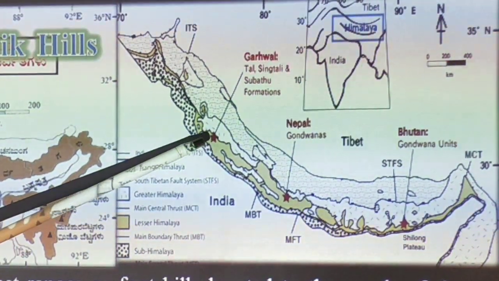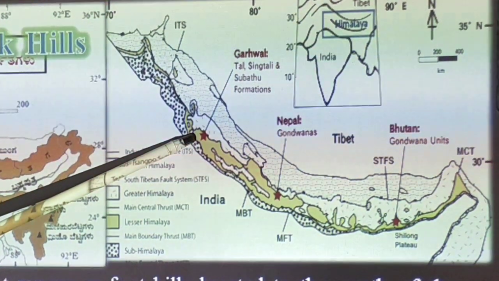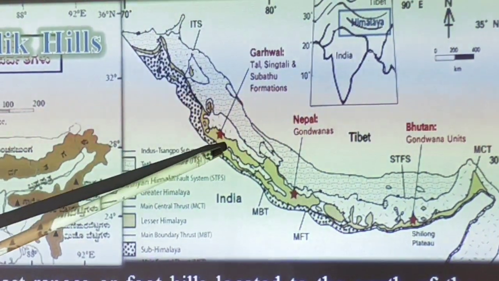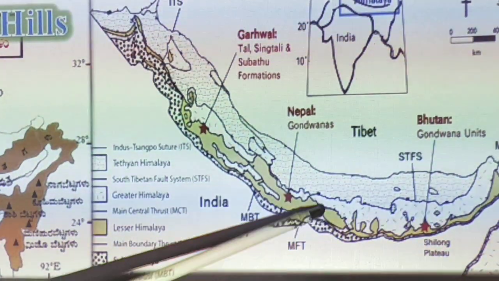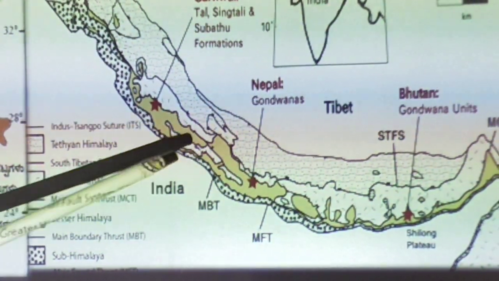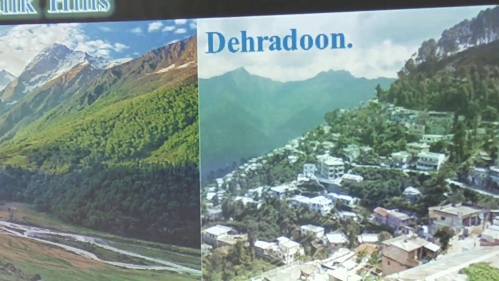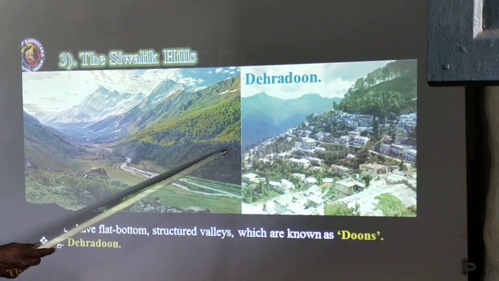They have a height of 600 to 1500 meters and width varies from 15 kilometers to 150 kilometers. They have flat bottom structured valleys, which are known as dunes.